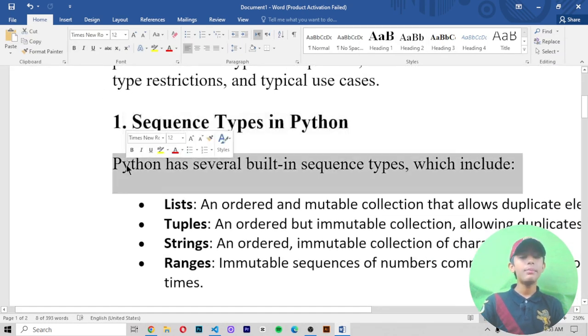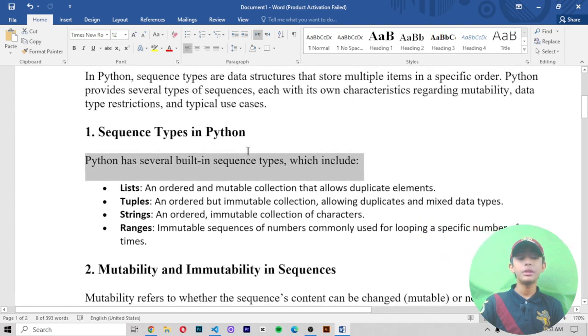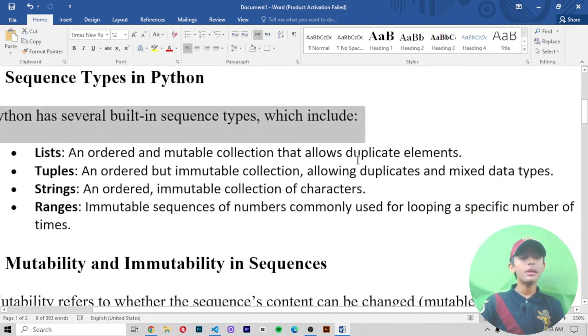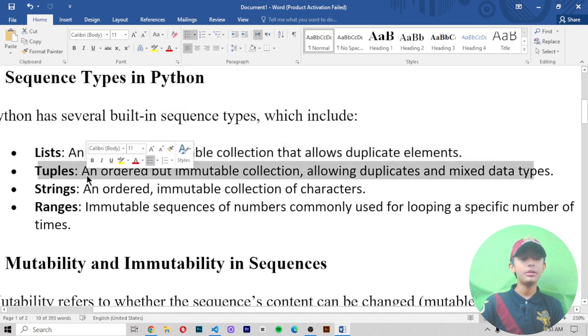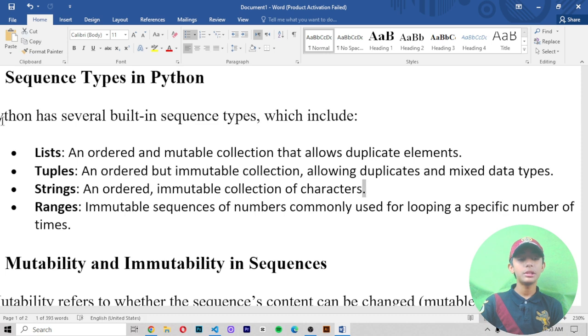Python has several built-in sequence types. First, list: an ordered and mutable collection that allows duplicate elements. Number 2, tuples: an ordered but immutable collection, allowing duplicates and mixed data types. Number 3, strings: an ordered immutable collection of characters.